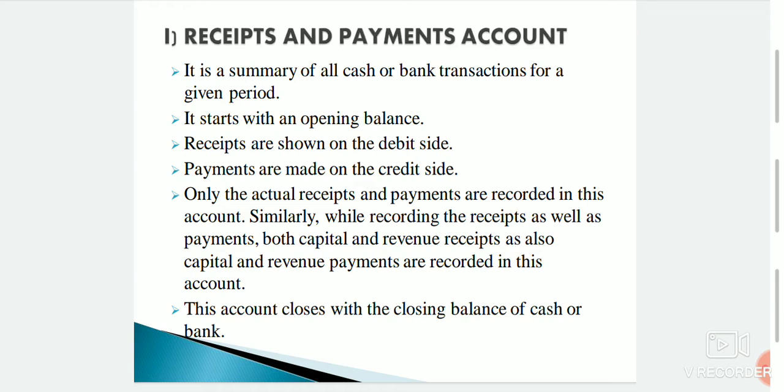First of all, it is a real account. This account contains only cash or bank transactions in a given period. Receipts are shown on the debit side. Some examples of receipts: entrance fees, annual subscriptions, life membership subscriptions, donations, interest, etc. And payments are shown on the credit side. Some examples of payments: salaries and wages, printing and stationery, rent, rates and taxes, office expenses, etc. And this account is used to prepare the income and expenditure account of non-trading concerns.